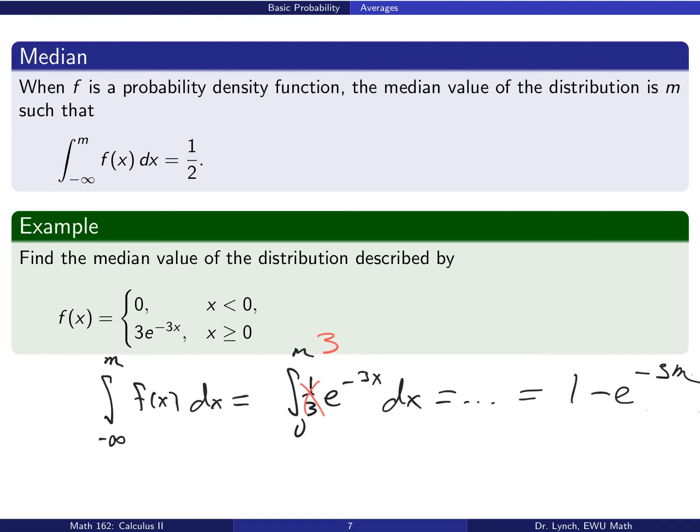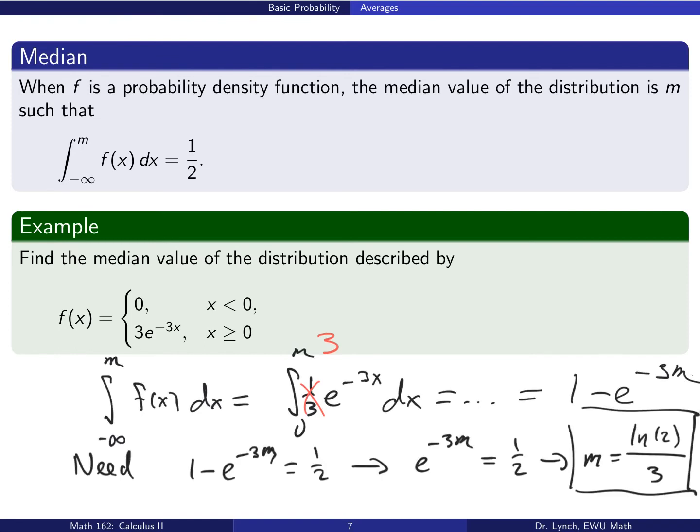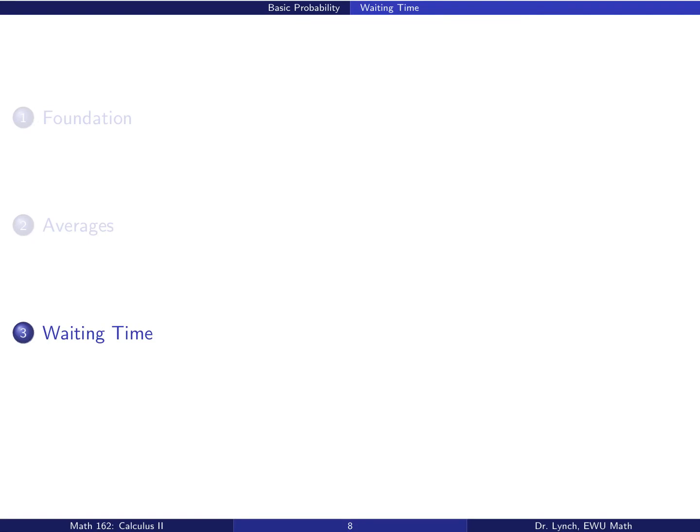Now, we need that value to be equal to 1/2. Using properties of exponents and logarithms, we see that the median value of this distribution is the natural log of 2 divided by 3.